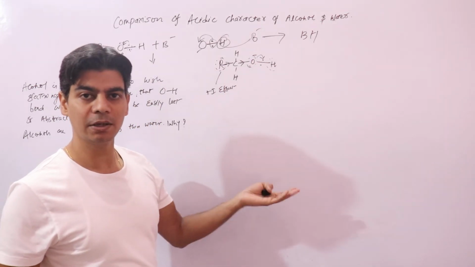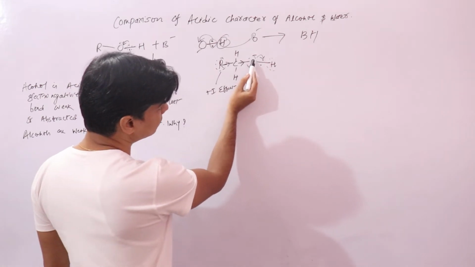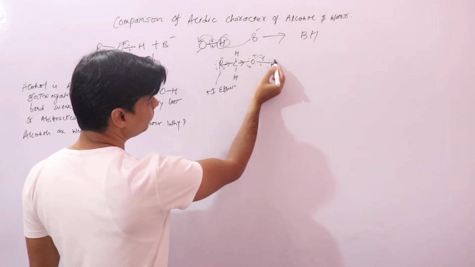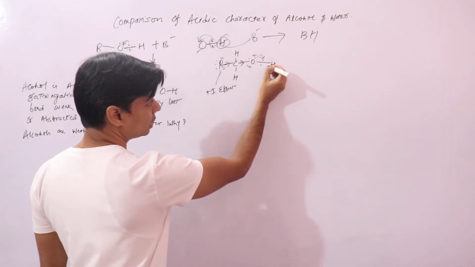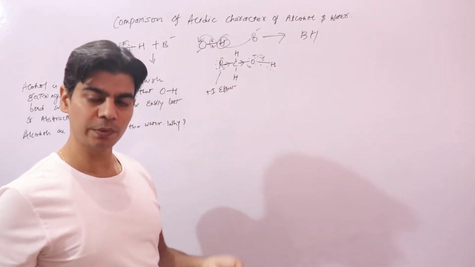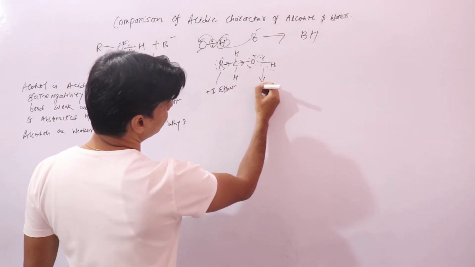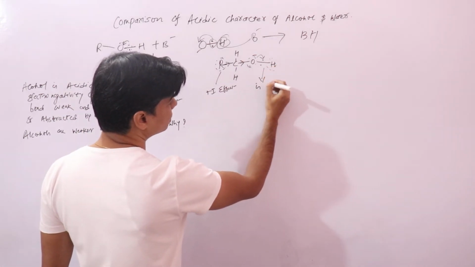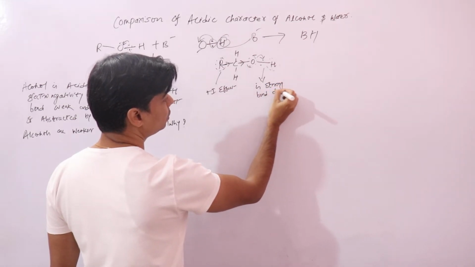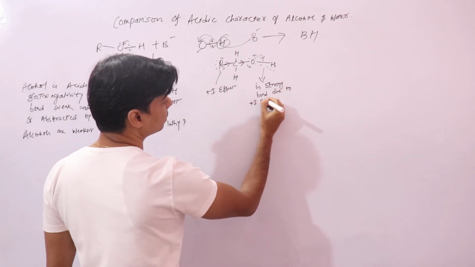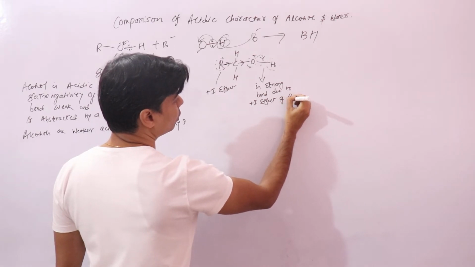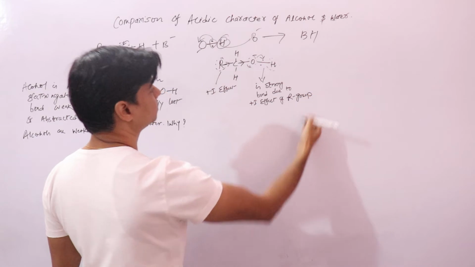Now we will be comparing it with water. Since this bond pair will be repelled towards the hydrogen atom, this bond pair now has more control on this hydrogen atom. That will make the release of the hydrogen atom difficult. Or what we say is that this OH bond is a strong bond due to the plus I effect of the R group, the alkyl group.